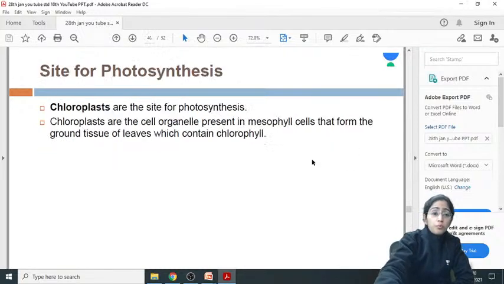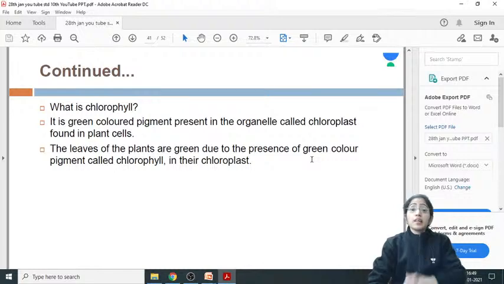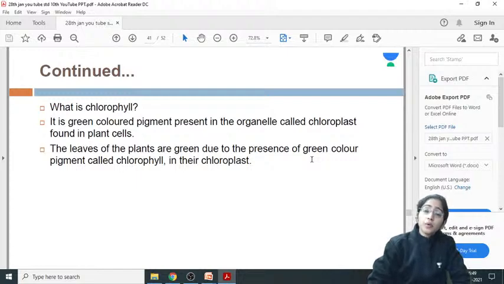Now we'll quickly go through nutrition in the plant. What mode of nutrition are green plants adopting? They have an autotrophic mode of nutrition, which means they synthesize their own food. In order to synthesize organic food, they require simple inorganic substances. By the process called photosynthesis, they synthesize their food, and in this process they require simple inorganic substances like carbon dioxide and water, in the presence of sunlight and chlorophyll. They synthesize the organic component, right?